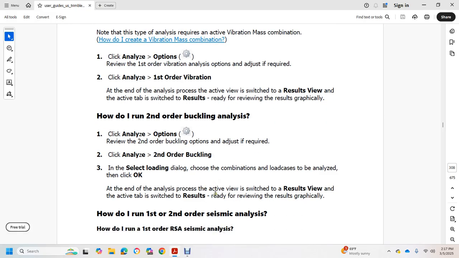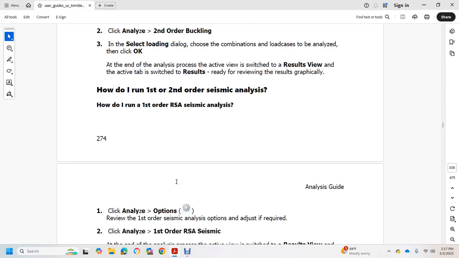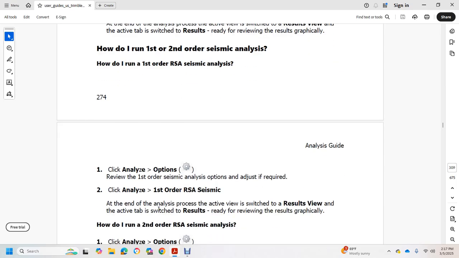How do I run the first order and second order seismic analysis? I run the first order RSA seismic analysis. Click the analyzing option. Review the first order seismic analysis option with the F that's required. Analyze first order RSA seismic and add to the analyzing process. Activate the switch for the result view with the result ready for viewing graphically.